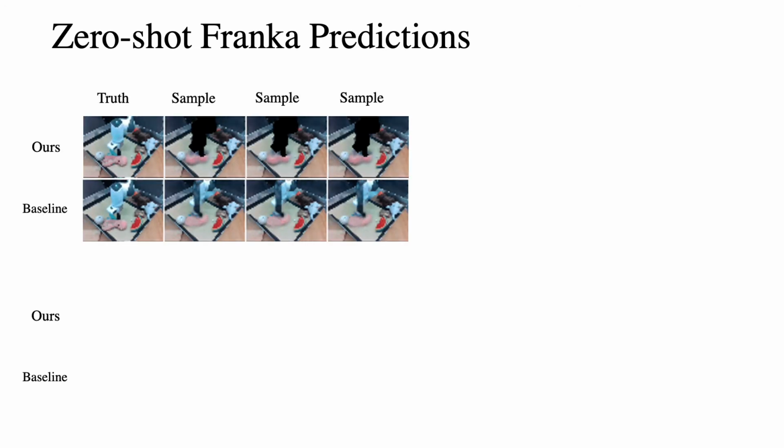We present some more zero-shot Franka prediction visualizations. In this example, our robot-aware dynamics model more accurately predicts the new robot movement and its interaction with the octopus compared to the baseline. The baseline simply overlays the WidowX robot over the Franka robot, blurs the octopus, and predicts less motion compared to the robot-aware dynamics model.